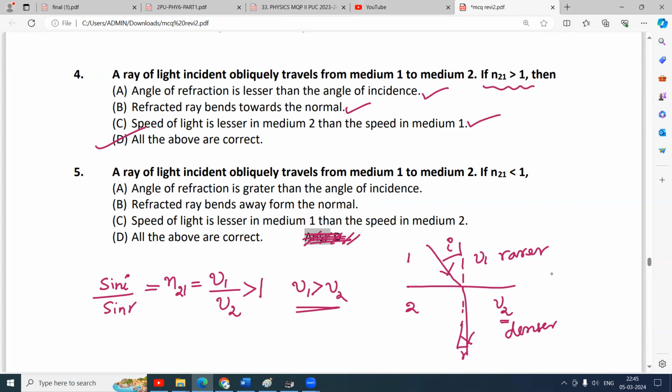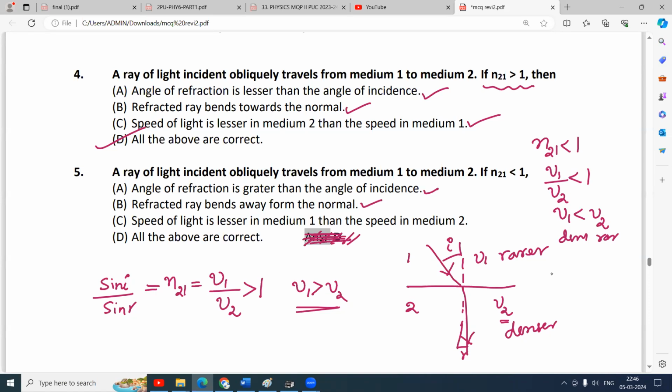Okay, forgotten. A ray of light incident obliquely travels from medium 1 to medium 2. And if n21 is lesser than 1, it means V1 by V2 should be lesser than 1. That should be V1 is lesser than V2. In the first medium, velocity less means it is moving from denser to rarer medium. So when a ray of light travels from denser to rarer medium, it bends away from the normal. Angle of refraction is greater, correct. And the refracted ray bends away from the normal, correct.